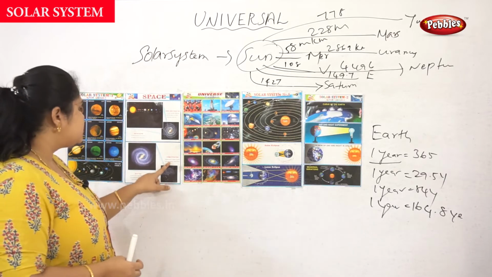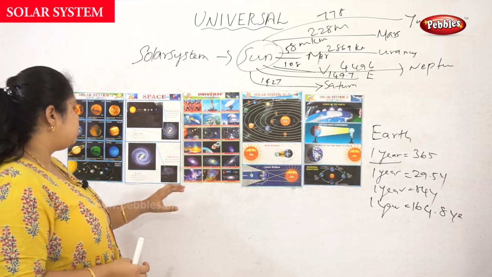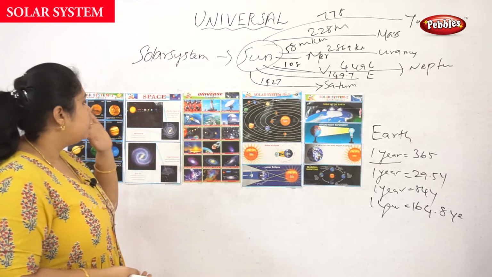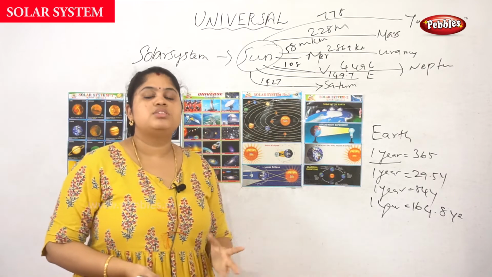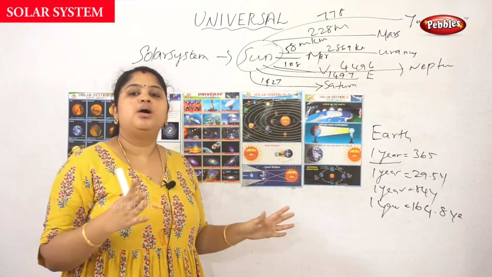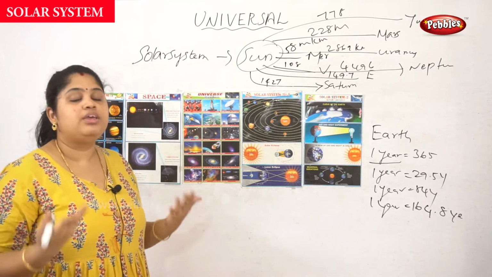Okay, next, this is the cosmic structure of the galaxy. Okay, so next one, universe. When it comes to the word universe, without these things the universe is not going to be complete at any point. It cannot be completed.